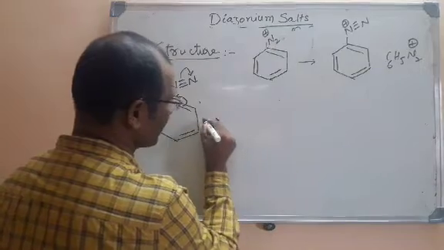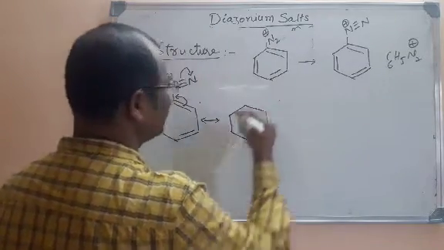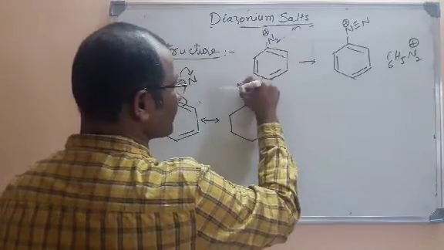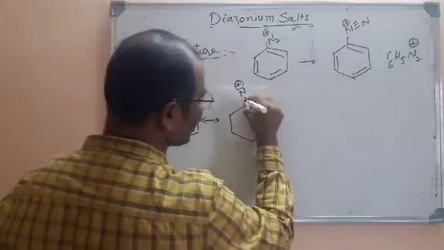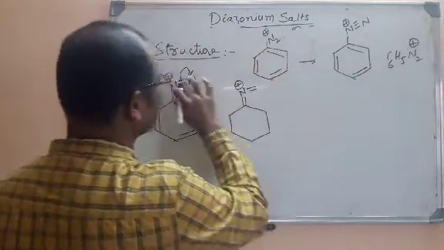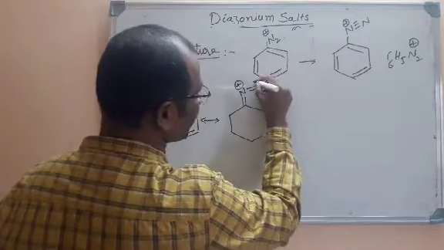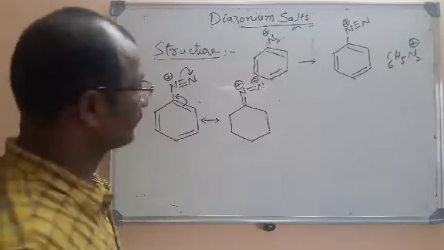So we get one resonance structure, where this is a double bond and the nitrogen has a negative charge.